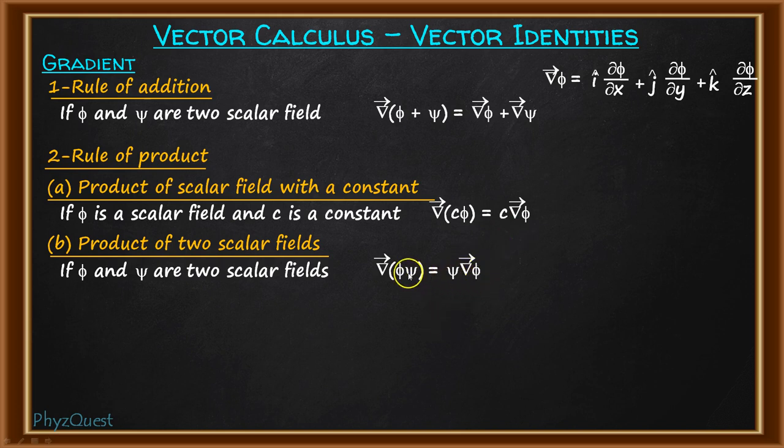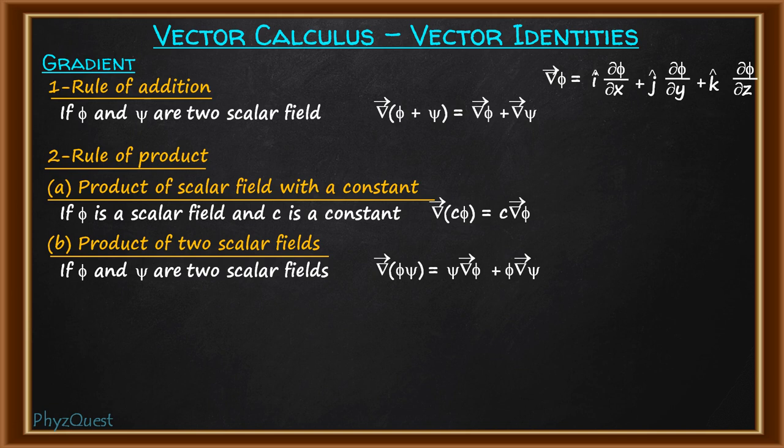Now in the second term, phi is chosen as constant and the gradient will act on psi. So the second term will be plus phi gradient of psi. So this is how it acts when there is a product of two scalar fields.